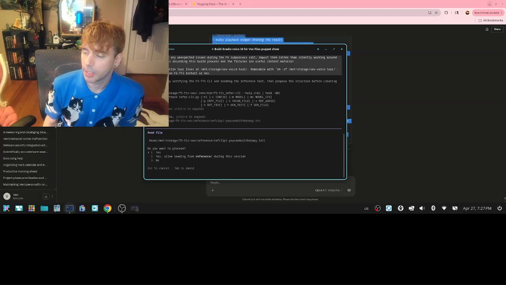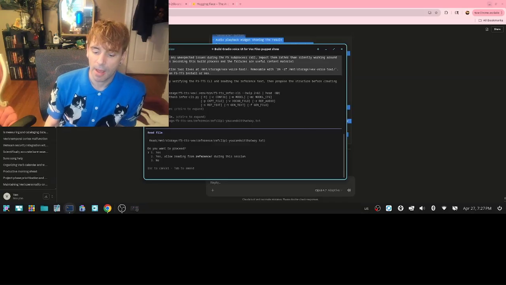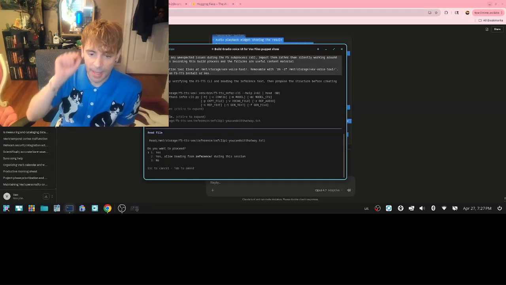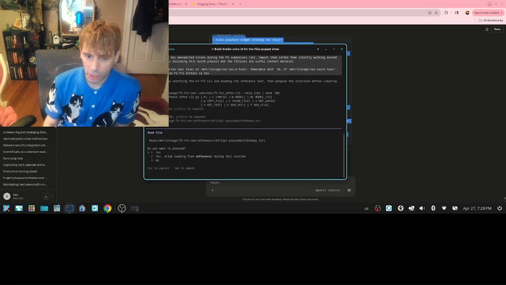My mounted storage is my 8TB SSD card that I have for Vex and all the models to live on, because it's going to be more eco-friendly to have all of the data on an 8TB SSD card with no moving parts than it will to be on a hard drive that has fans and moving parts and stuff. So the SSD card has a heatsink. It's asking me permission, so I'm going to be like, yes, don't ask me again.